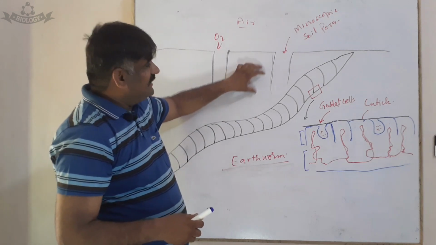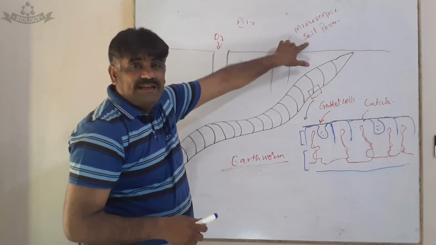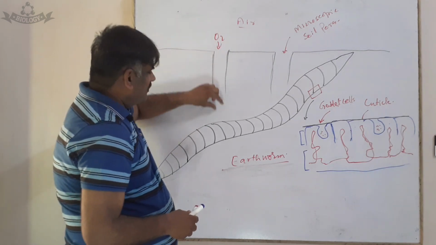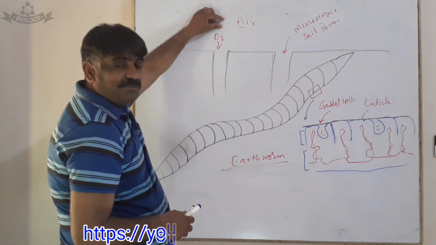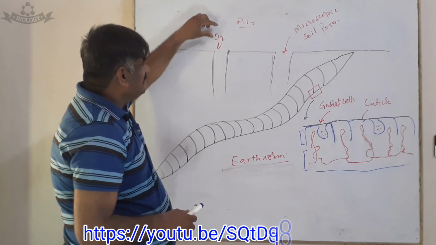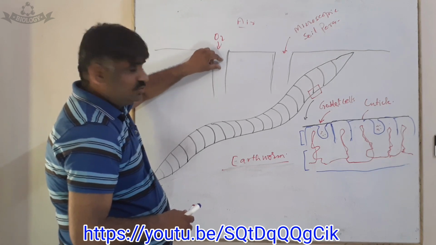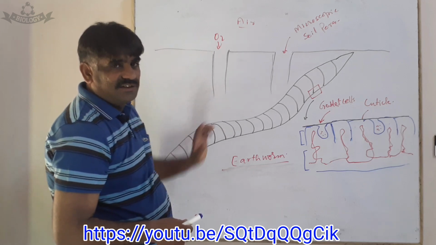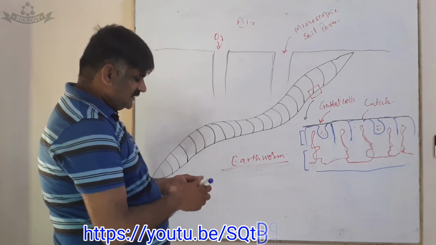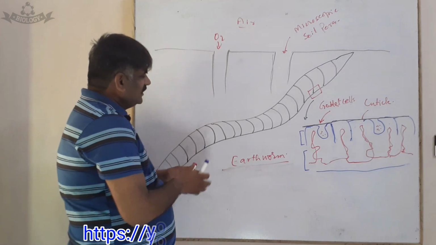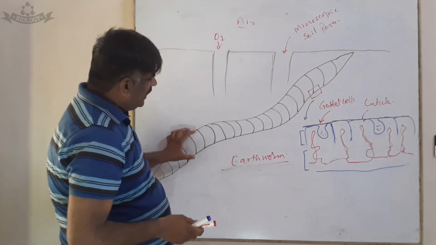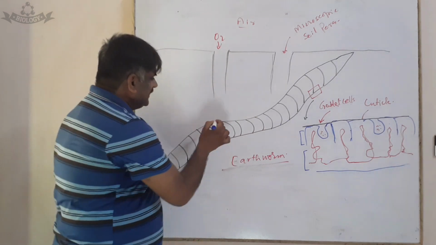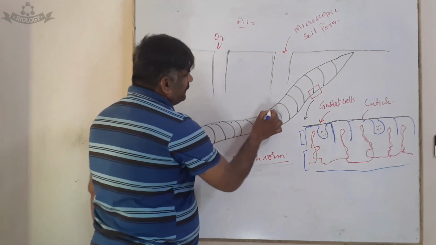Now we know that there are microscopic soil pores through which the oxygen passes to the burrows. Atmospheric oxygen passes through these microscopic soil pores up to the burrows of the earthworms. When oxygen reaches its burrows, the earthworm has some goblet cells in its skin.